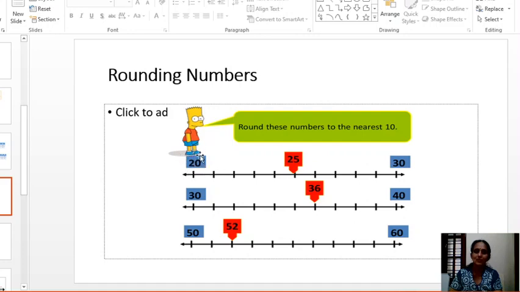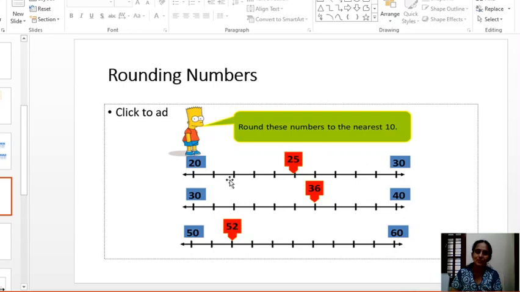Between 20 and 30, how many numbers are there? It starts from 21 and ends at 29. This length is divided into 10 equal parts. 25 is midway in between. When we take 22, it is near to 20.